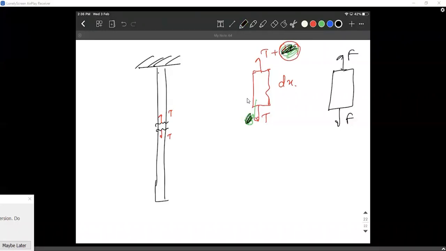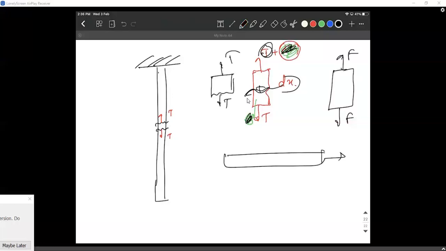Okay, sir. This tension is nothing but the tension in the wire itself. Try to break the wire at any point, like break dx again. This is T, this must be T only. The tension in the wire must also be T. We did the same thing, right? When you put F force on both the ends of a wire, you took the tension as F only, right? Yes, sir. So that is the point.